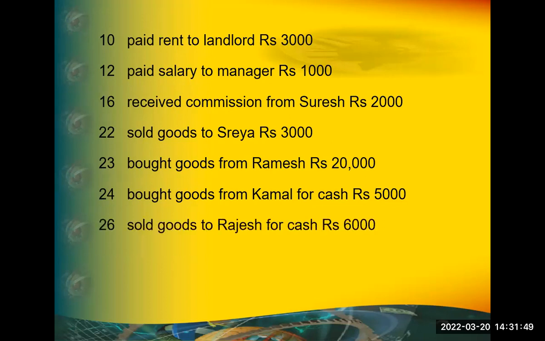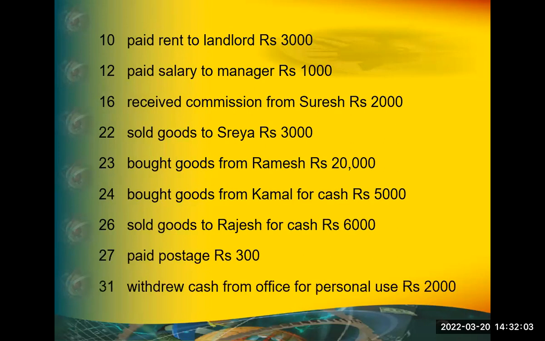Next, sold goods to Rajesh for cash rupees 6,000. Sold. Cash to sales. Cash to sales. Very good. Paid postage 300. Postage debit to cash credit. Postage account debited to cash account 300. Withdrew cash from office for personal use. Once again, wait, don't tell the answer.